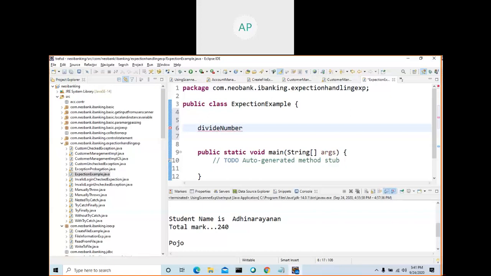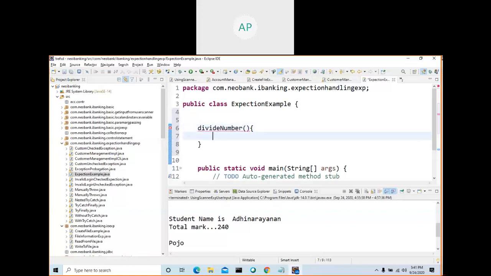Divide number. So this is a method, void divide number.